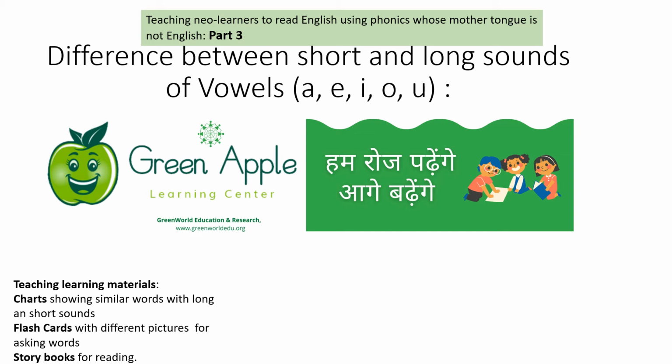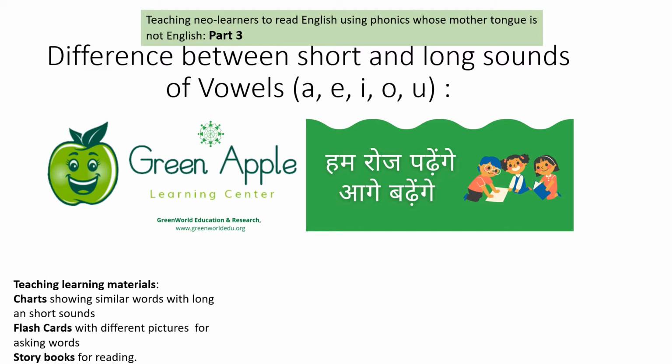Welcome to this third video of how to teach English reading using phonics to children whose mother tongue is not English. Part 1 में हमने देखा था how to teach the alphabet. In part 2 we try to teach children using the CVC words, which are the three-letter words comprising two consonants and one vowel. अब थोड़ा सा और बड़े वर्ड्स को पढ़ाने के लिए सीखते हैं.